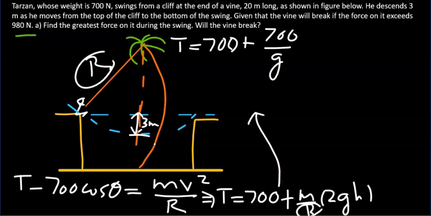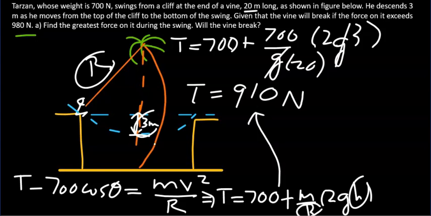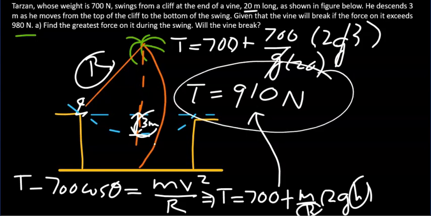This r is 20 meters, so divide by 20, times 2 times g times h, and h is 3 meters. So the g goes away, and you get the maximum tension to be 910 newtons. So the greatest force on the vine during the swing is indeed 910 newtons.